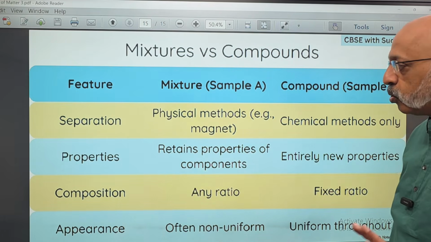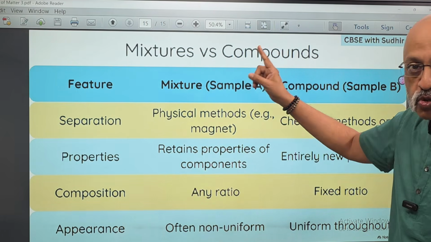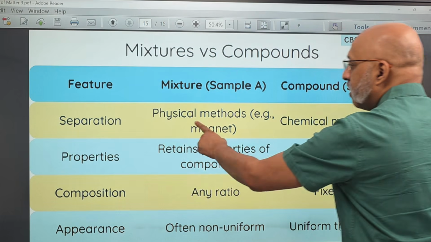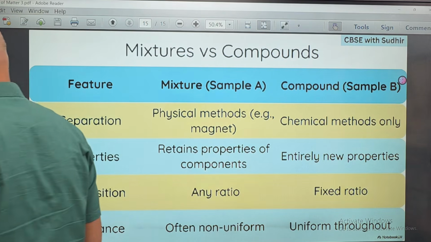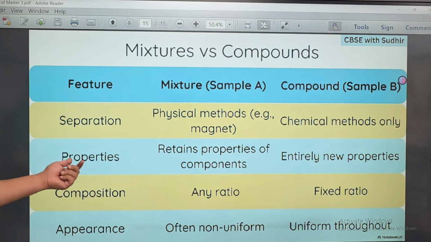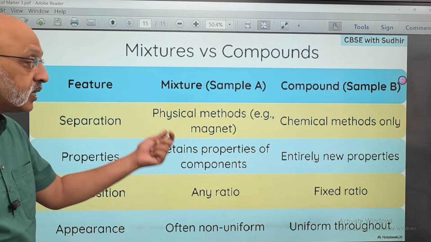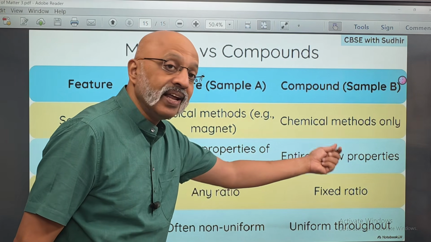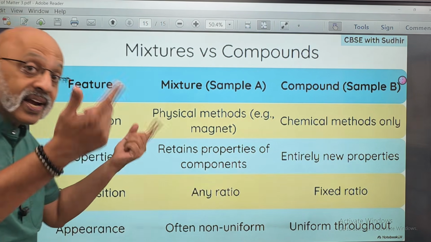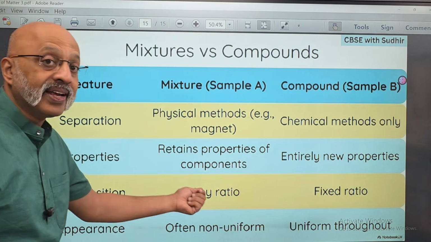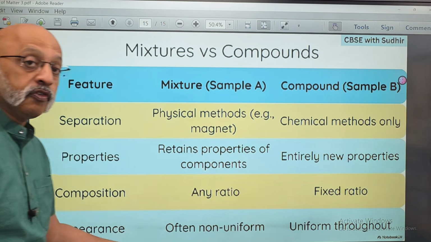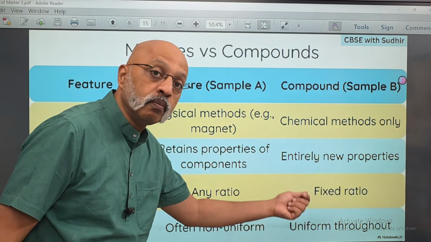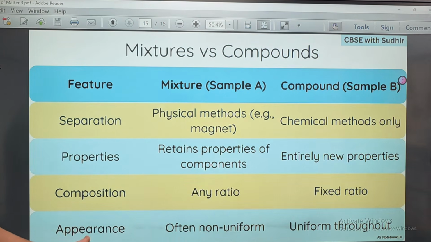Okay, so just to recap at the end, mixtures versus compounds. How do you separate them? Mixtures by physical methods like a magnet. Compounds can be separated only by chemical methods, like electrolysis, etc. Properties: a mixture retains the properties of the components, but in the case of a compound, entirely new properties are there, very different from the individual components. Composition: a mixture can be in any ratio, whereas a compound is in a fixed ratio. Appearance: a mixture is often non-uniform, whereas a compound is uniform throughout. So this is the difference in a tabular format, so that it becomes easy for you to remember also.